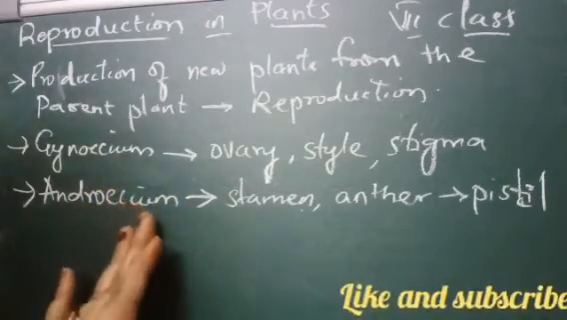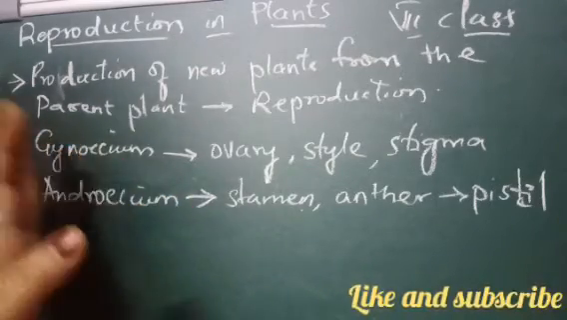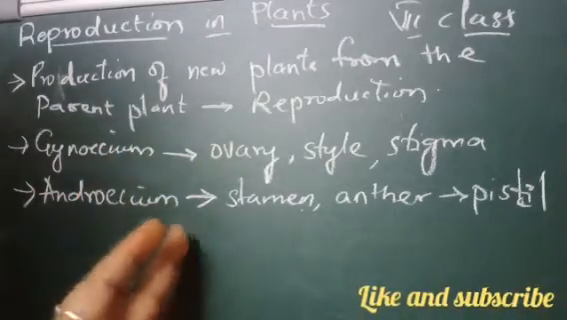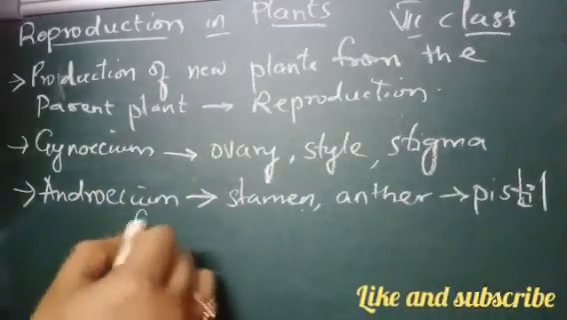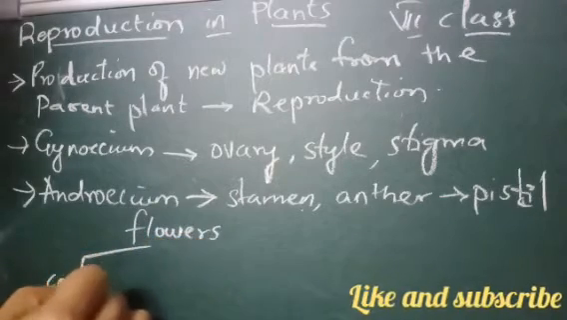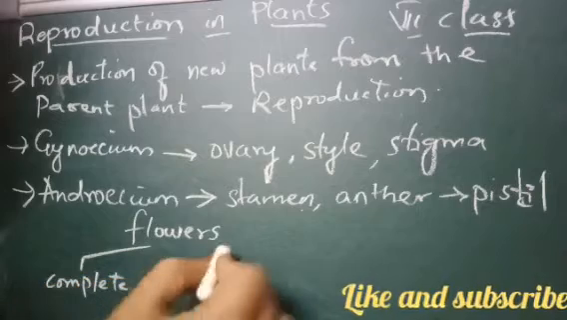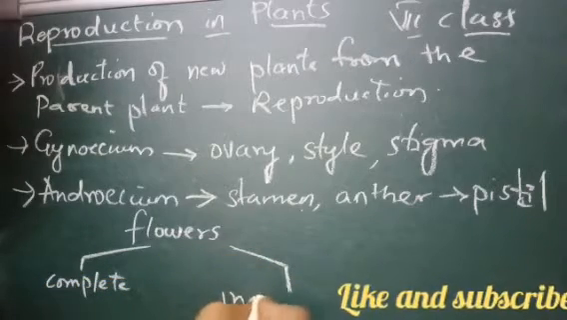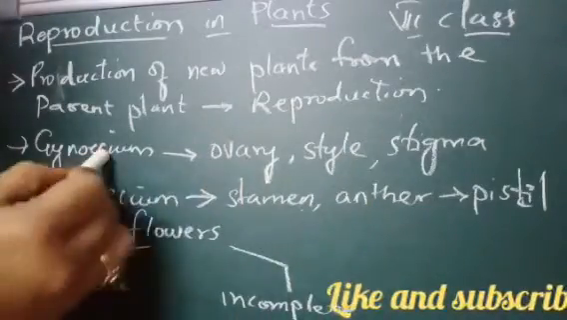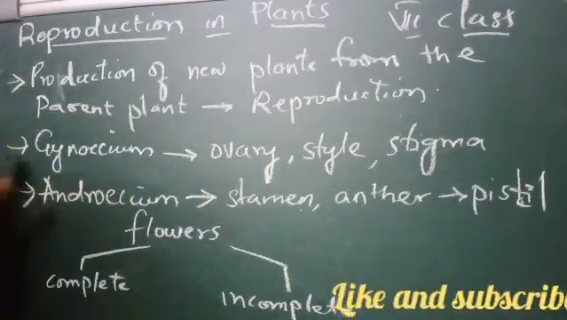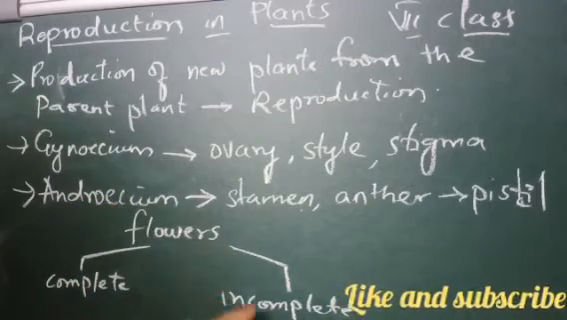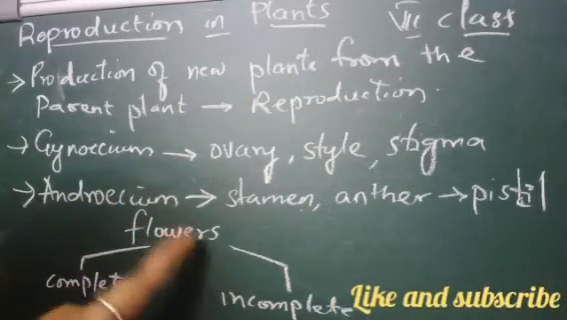Then what we have learned, we said that all plants flowers are either complete or incomplete. What are those? Flowers are either complete flowers or incomplete flowers. Okay, complete means they have all these female and male parts. Else incomplete means some or the other part is missing in this flower.